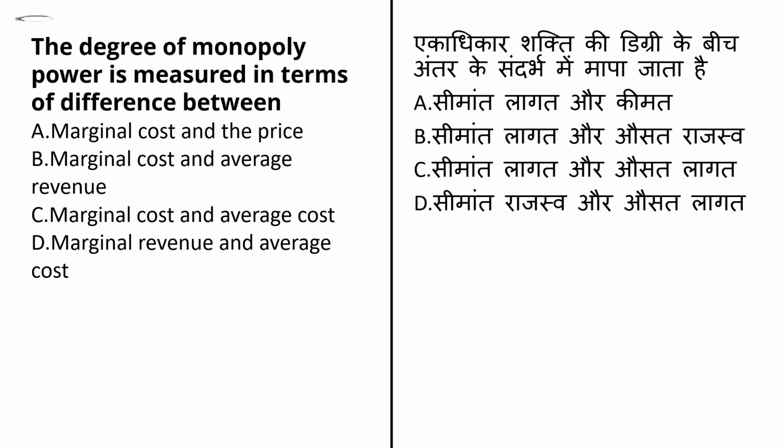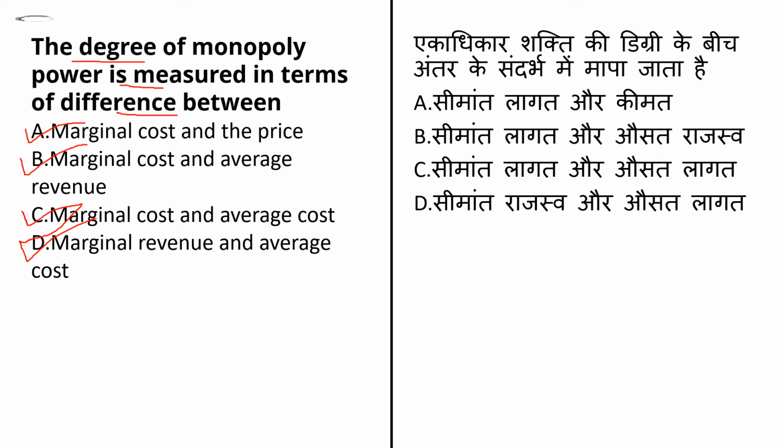The next question here is, the degree of monopoly power is measured in terms of the difference between, and the options given are: marginal cost and price. Second option is marginal cost and average revenue. Third option is marginal cost and average cost, and last option is marginal revenue and average cost.